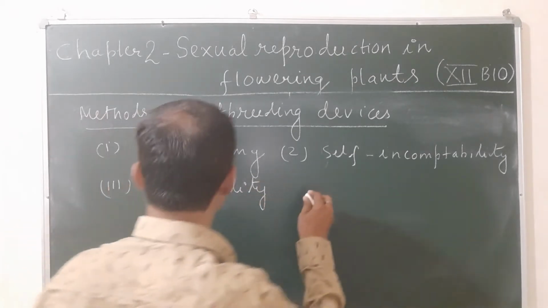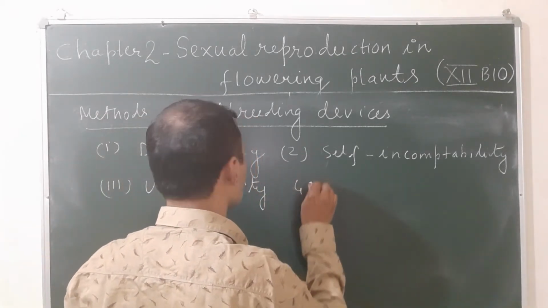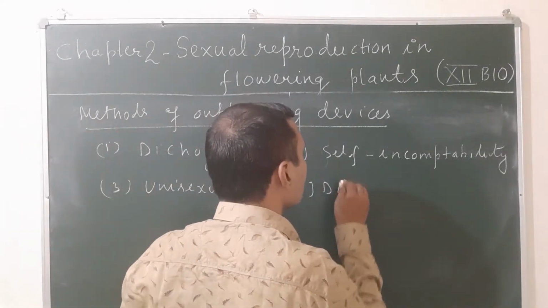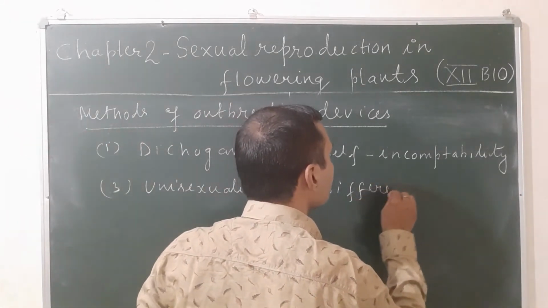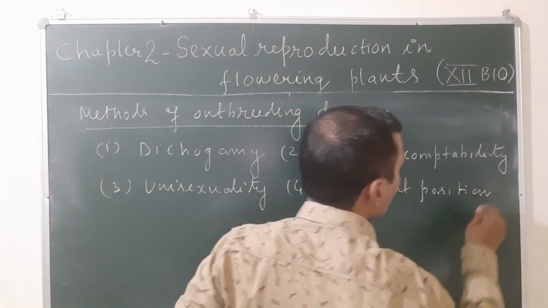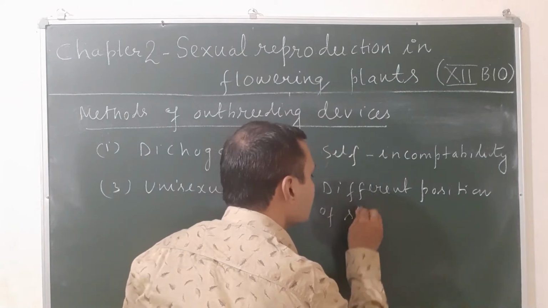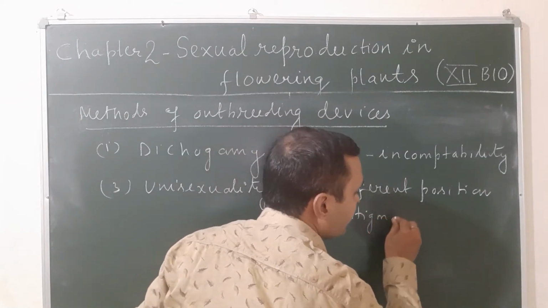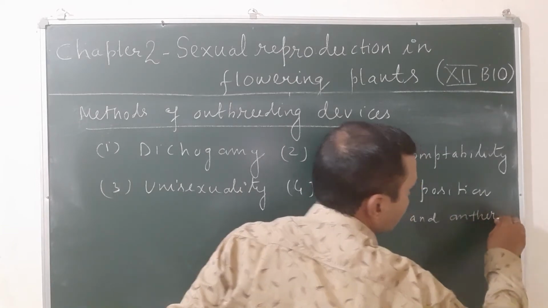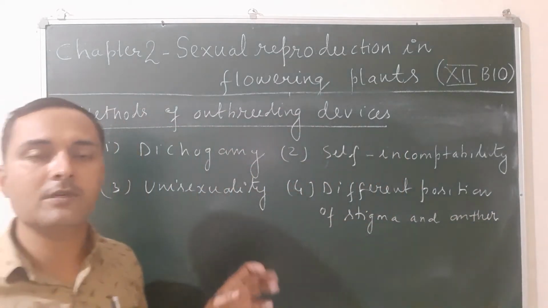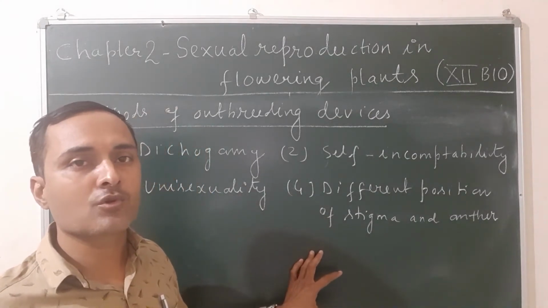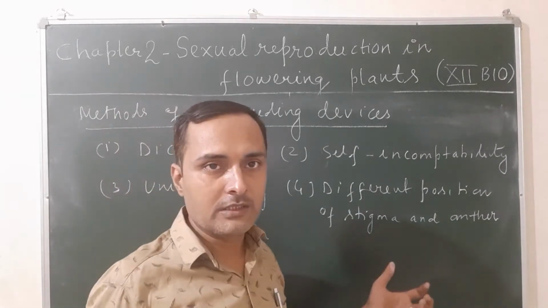And the fourth is different position of stigma and anther. So there are four devices developed in flowering plants to prevent self-pollination and promote cross-pollination.